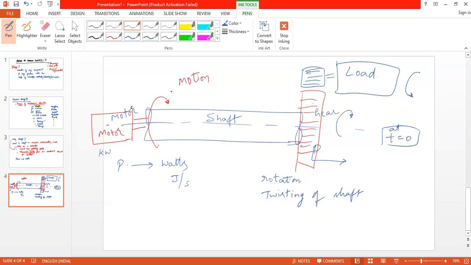And this power which is transmitted to the shaft, which tries to rotate the shaft, is known as, what is that? Torque. Is known as torque.